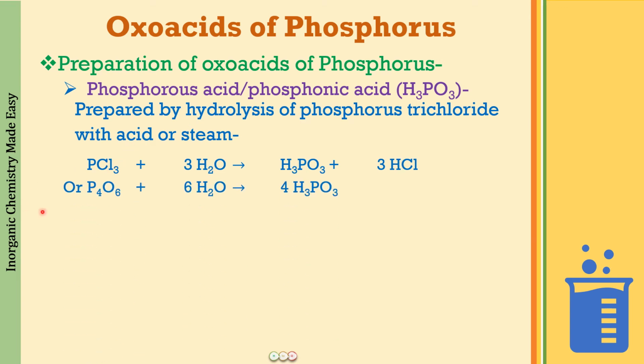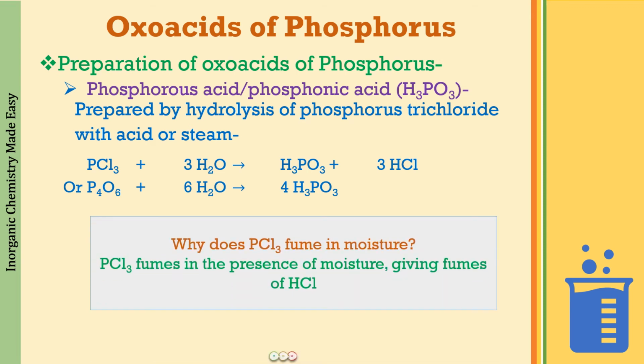Similarly, we have another reaction, P4O6 reacting with water. This is going to produce H3PO3. In the previous one, what you did was P4O10. So the reactions are just similar to the ones that you have done for phosphoric acid. There is one question for you people: why does PCl3 fume in moisture? So moisture in air, PCl3 can react to produce phosphorus acid, and along with that white fumes of HCl are produced. A similar question can be asked for PCl5 also.